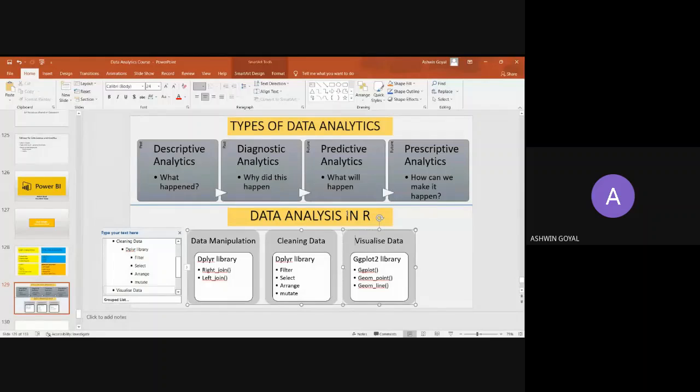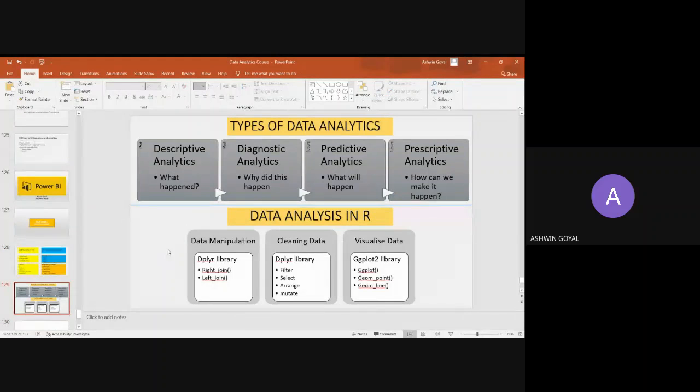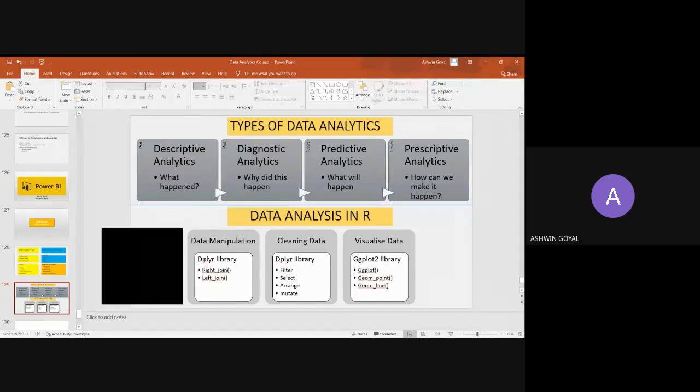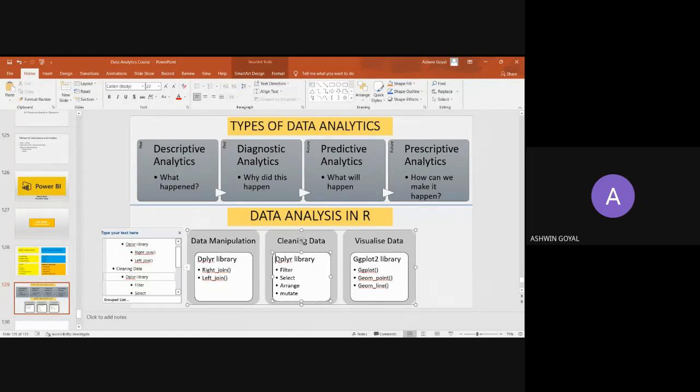And I'll be moving to R programming from the next session. I think I'll just touch upon the basics there also. I just need half a session or one session for that. So we have various libraries in R, right? Like the dplyr library and the ggplot2 library. Now these are libraries just like in Python. We have libraries in R also.